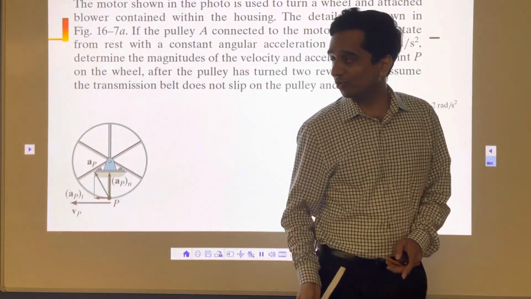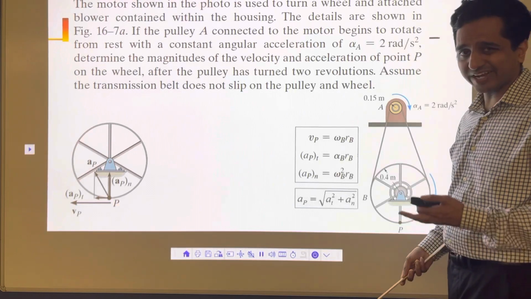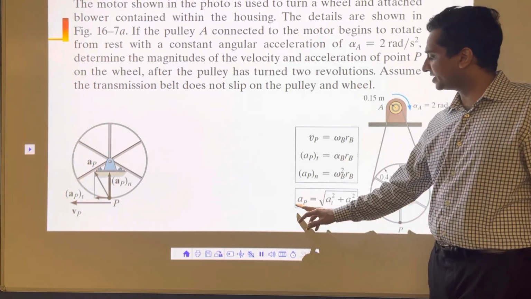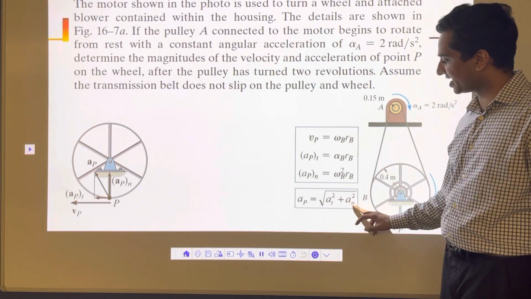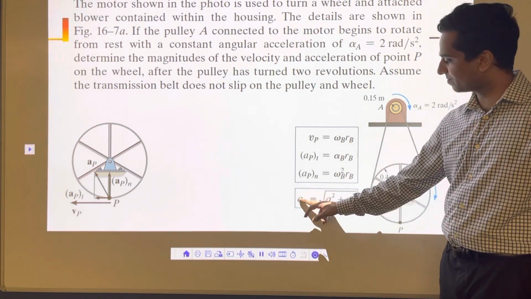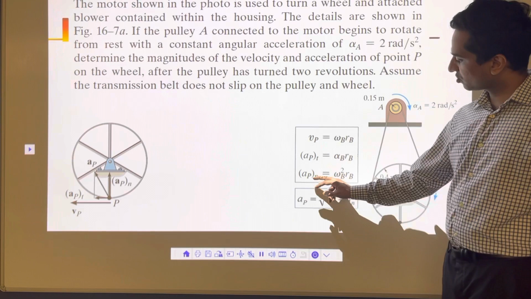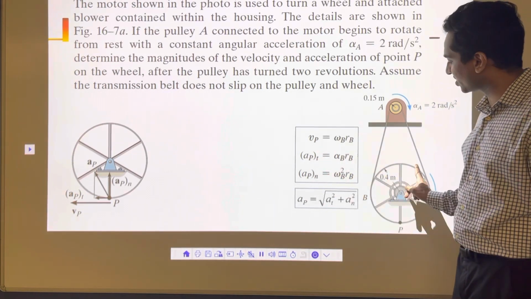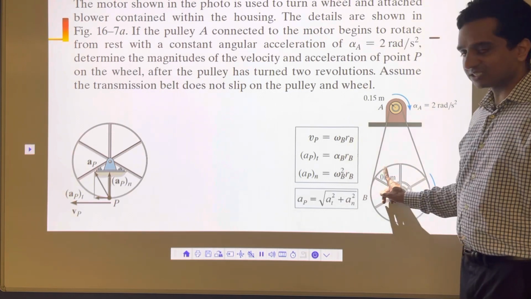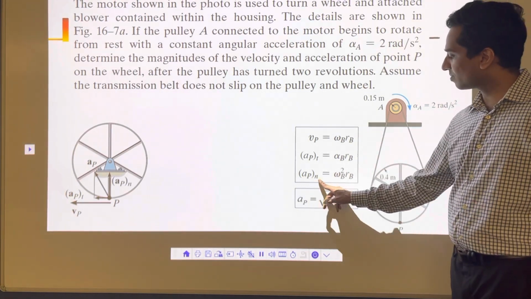So here the method, the process, is the same. We need the acceleration of point P, at square plus an square. We have to find out at and an. Once we do that, we'll get this ap, the acceleration of this point P. So here at and an, the formula is given. At is alpha b rb. It means that we need to know the angular acceleration alpha b, and then for normal acceleration, omega b, we need to know the velocity.